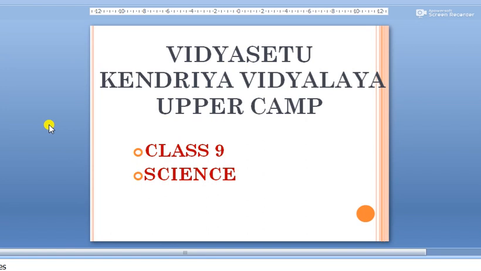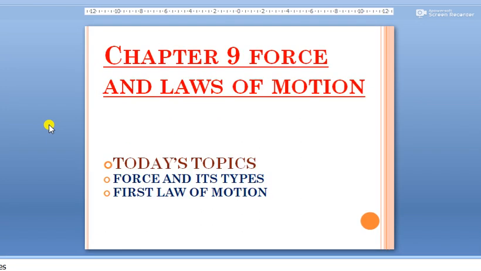Today we are going to start a new chapter from physics, force and laws of motion. In our previous chapter about motion, we have studied the different types of motion, uniform motion, non-uniform motion, and the representation of motion by graphical methods. So in this chapter, today we are going to study about force and its types and the first law of motion. So let's start our class.